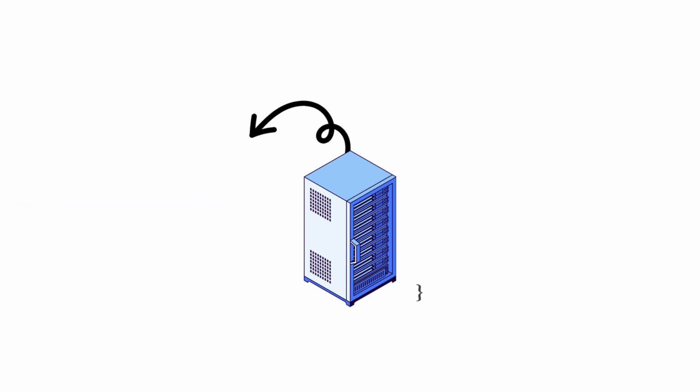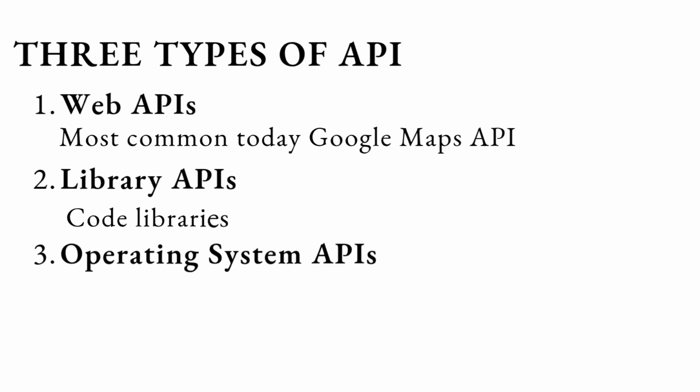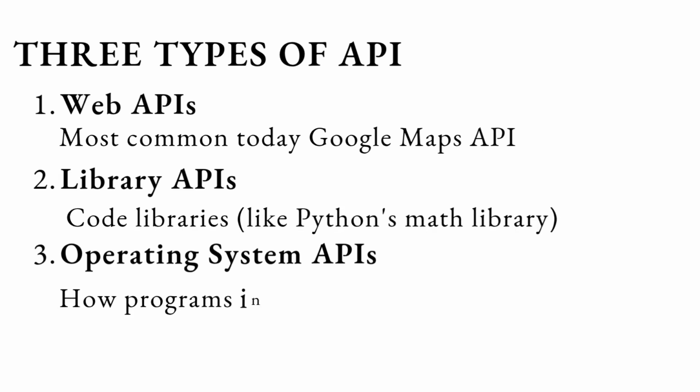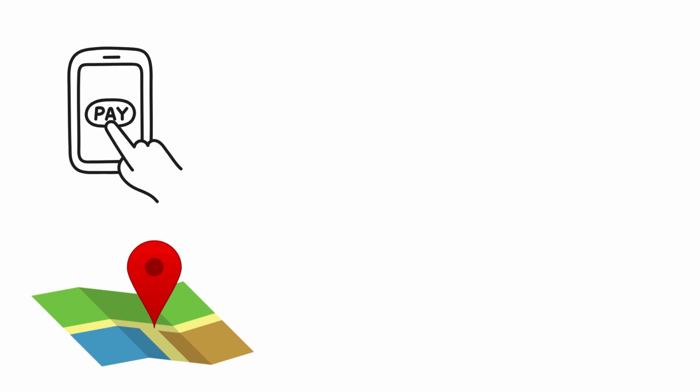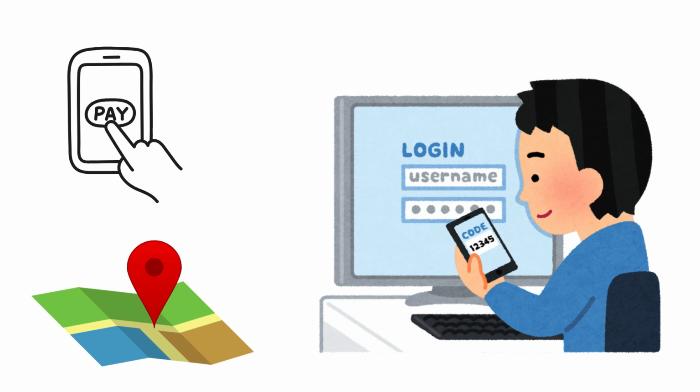So there are three types of APIs: web APIs, library APIs, and operating system APIs. Web APIs, mostly common today, are like Google Maps API, X API, formerly known as Twitter API, and libraries just like Python Math Library, operating system APIs, how programs interact with the OS features. So there are some real world examples as well. We have Google Maps API, we have payment APIs just like Stripe, we have login APIs. You can sign in using Google, you can sign in using Facebook.